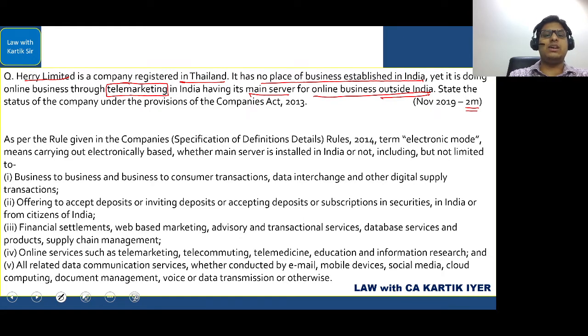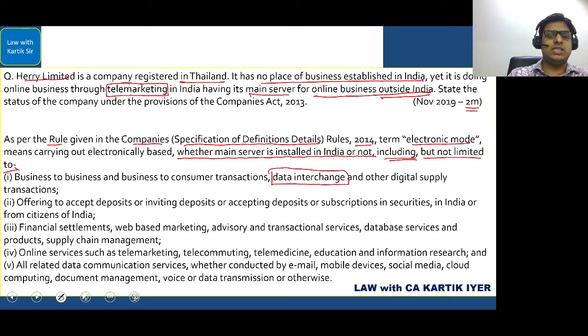So you can directly say here that in the Companies (Specification of Definitions Details) Rules, 2014, the term electronic mode has been defined. They have clearly mentioned here whether the main server is installed in India or not, including but not limited to, and then they have given the business matters which are there. In the first question, the business matter dealt with data interchange. In the second question, it dealt with telemarketing.